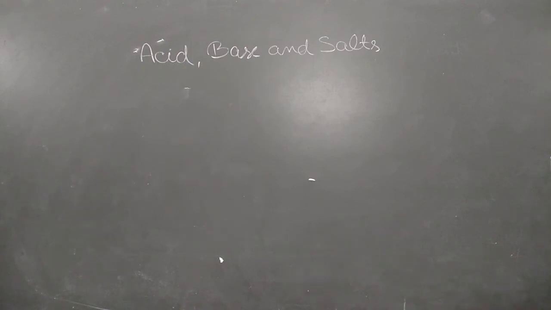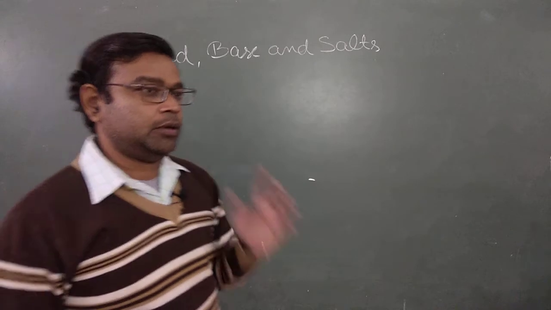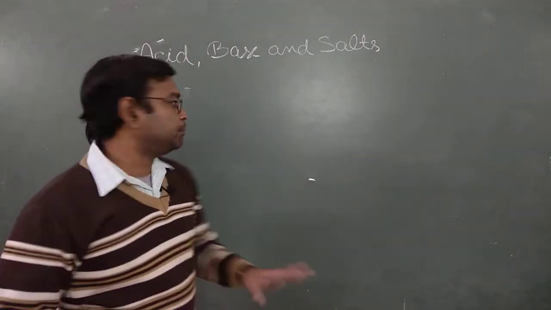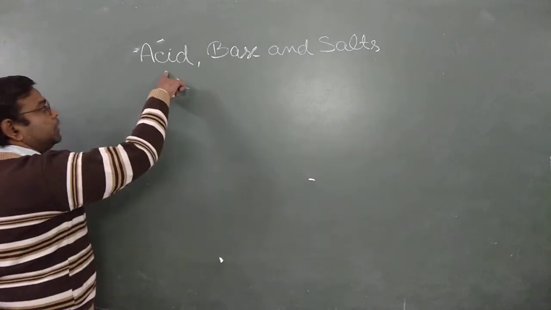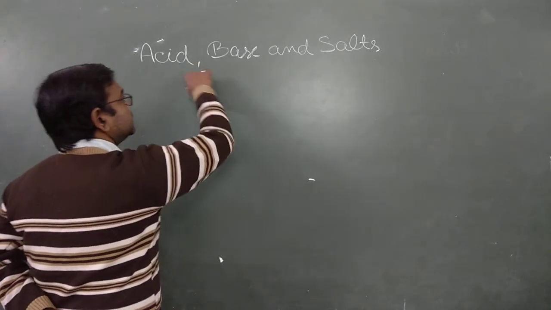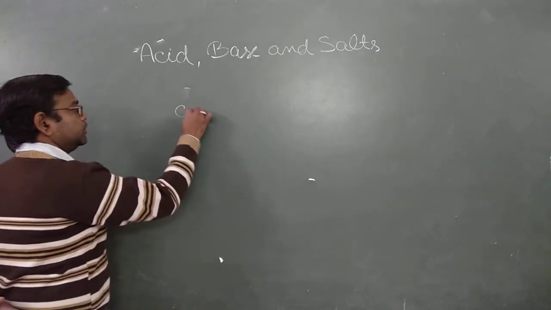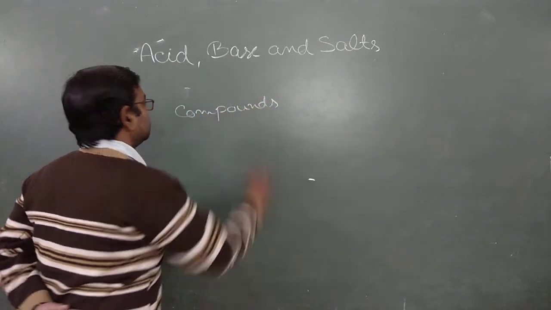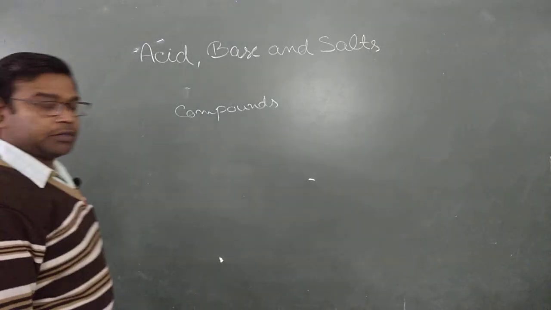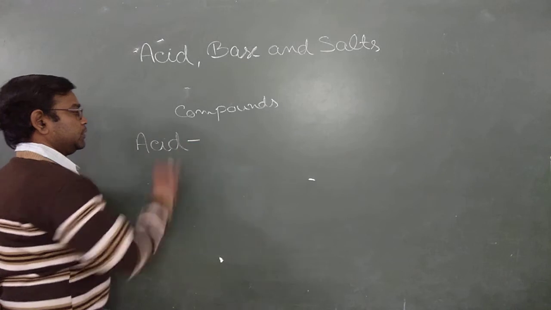What is an acid? The very first word, acid. What is the meaning of acid? Generally, compounds, when we divide them further, are divided into three types: acid, base and salt. I am talking about compounds. Compounds further divide into these three parts: acid, base and salt. The very first thing is your acid. What is the meaning of acid?